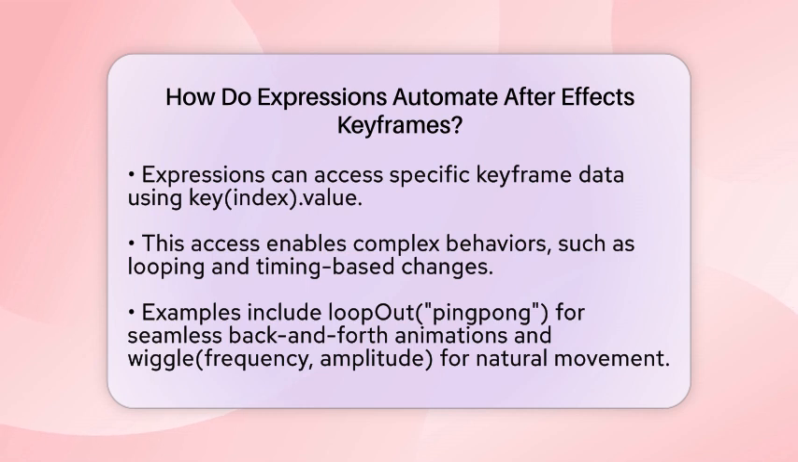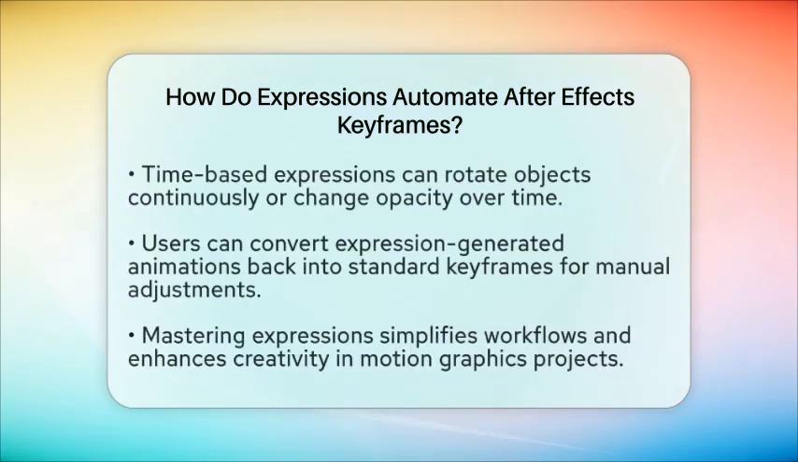Let's look at some practical examples. If you want an animation to repeat back and forth, you can use the loopOut("pingpong") expression. This creates a seamless loop without needing extra keyframes. If you want to add a bit of randomness to a keyframe position, the wiggle(frequency, amplitude) expression can introduce natural-looking movement. You can also create time-based expressions to rotate an object continuously or change its opacity over time.